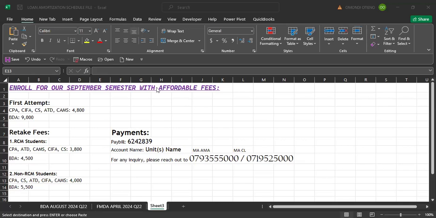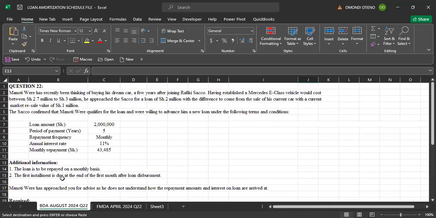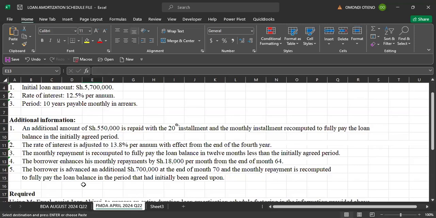The concept we're going to discuss here is loan amortization schedule. I want us to look at two questions. Number one, the BDA August 2022 question number 22, on financial modeling and data analytics. That is now for the CFA team, April 2024 question number 22. Then we get to see this in the automated sheet that you can even use in a company.